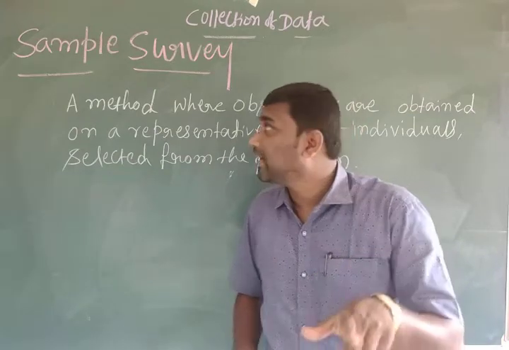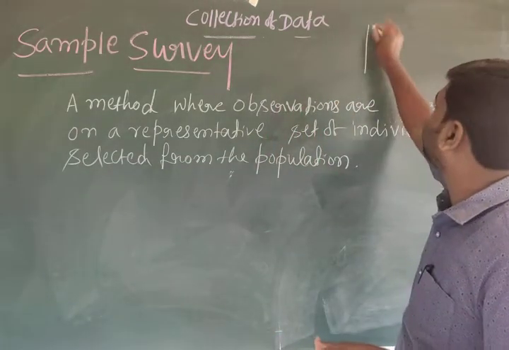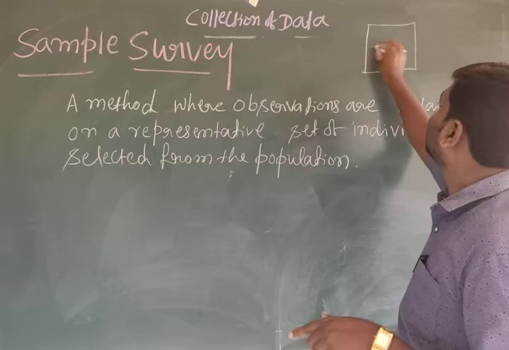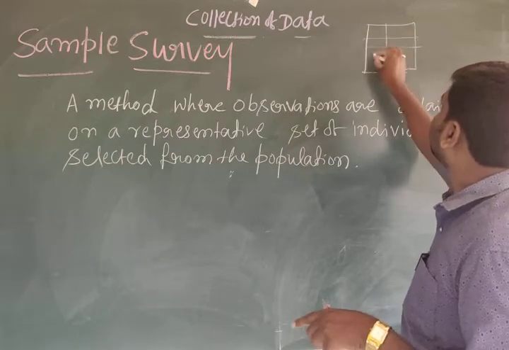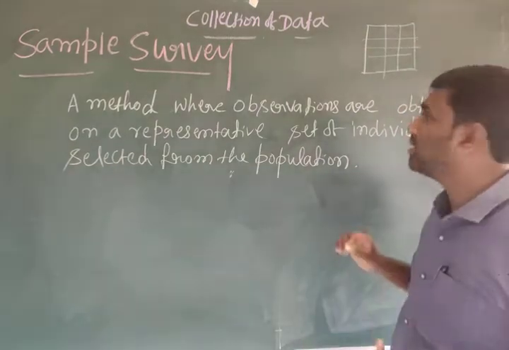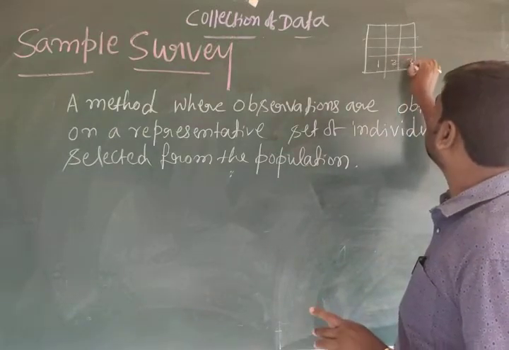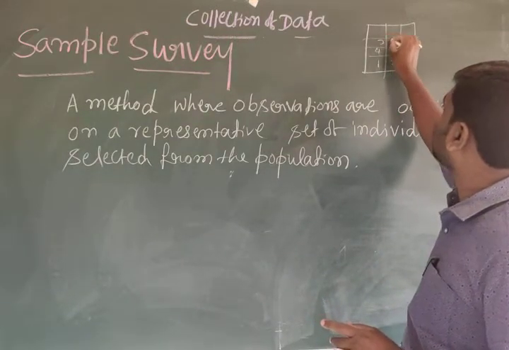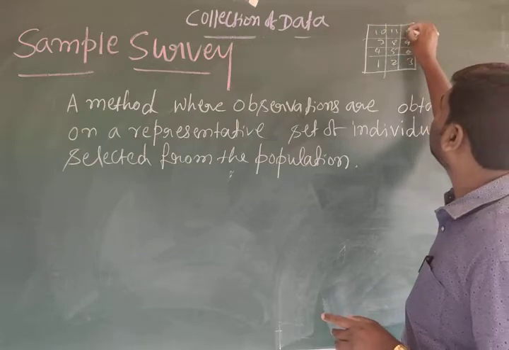Okay, for example, I will give clear information here. Just as an example, here there are so many houses. Just imagine: 1, 2, 3, 4, 5, 6, 7, 8, 9, 10, 11, 12.